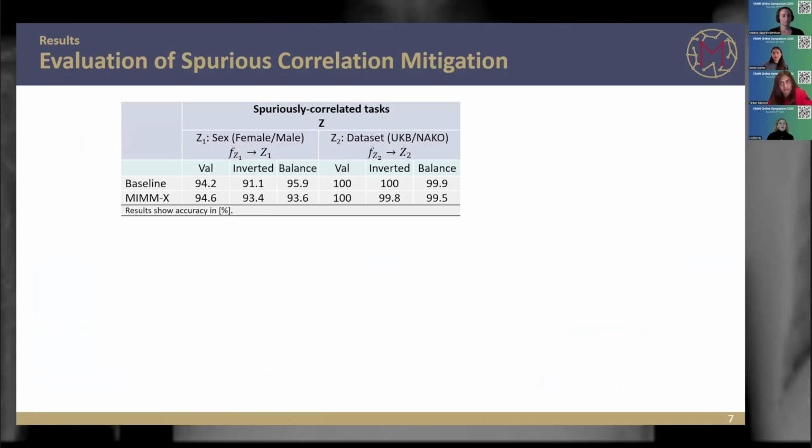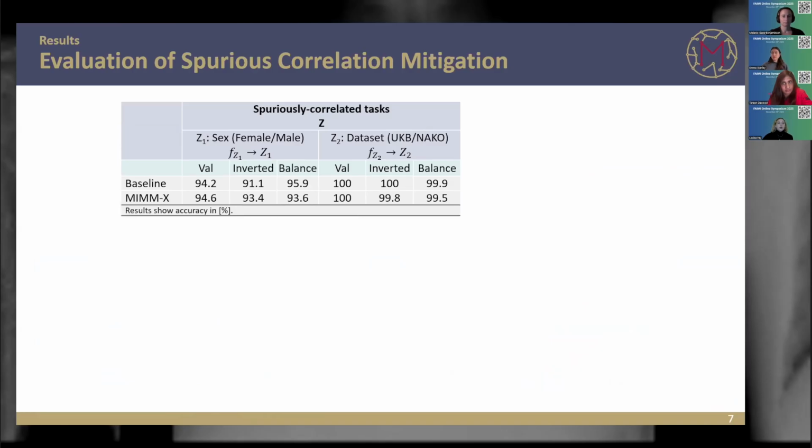And what I want to highlight first are the spuriously correlated tasks. What we can see is that for both models across all the data sets, the accuracies are quite high. And this is what we expected, because we know from previous work that predicting the data set and also the sex of the subject from the brain MRI is quite easy.